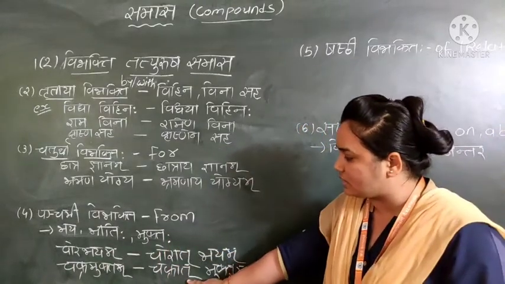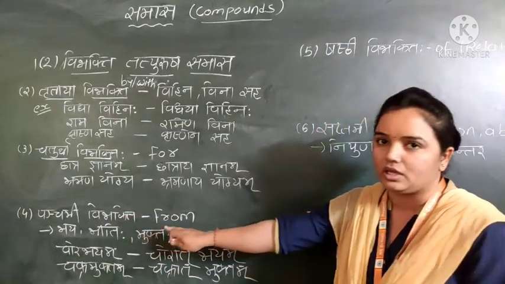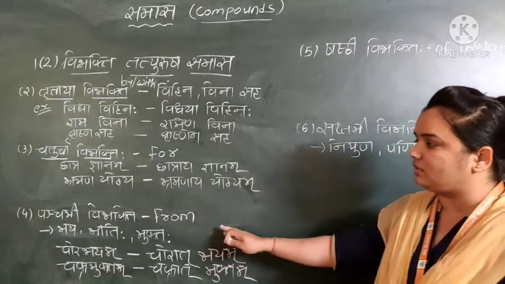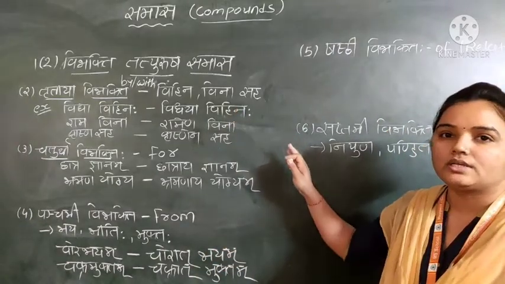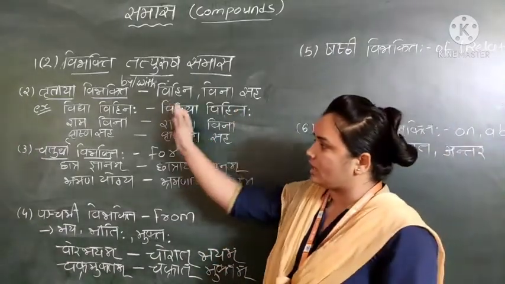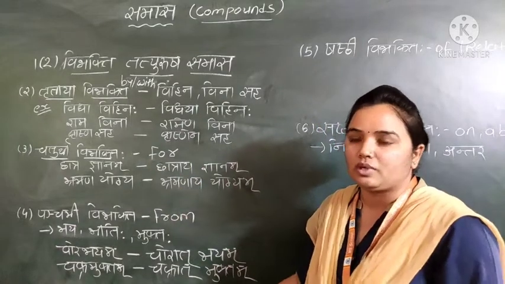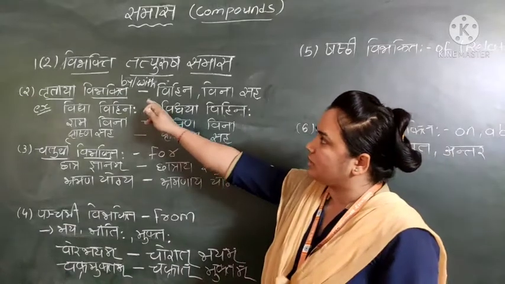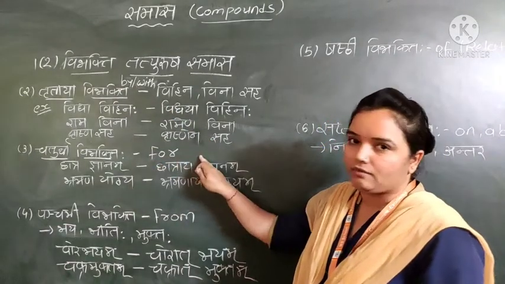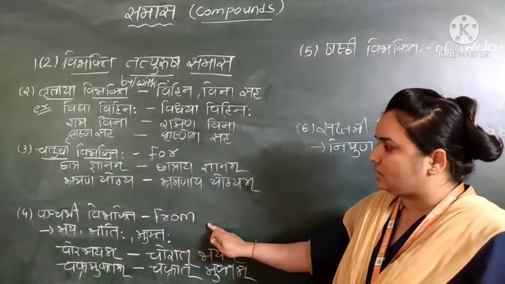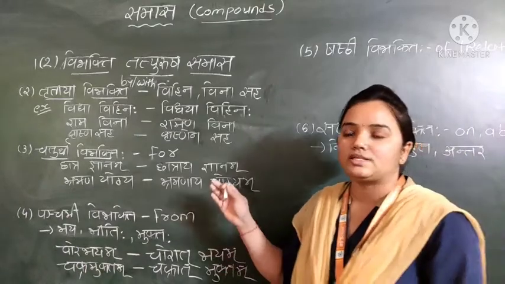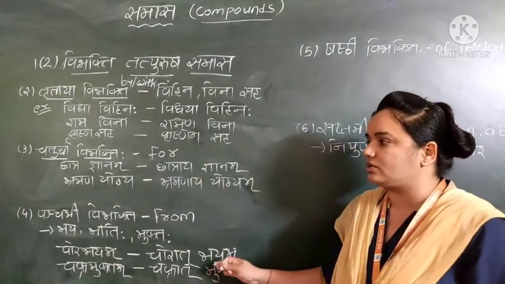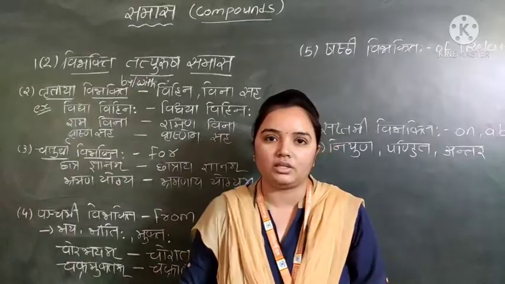When the first word is of Panchami Vibhakti, it is called Panchami Vibhakti Tatpurush Samas. So Tritiya, Chaturthi and Panchami: Tritiya is by and with, Chaturthi is for, and Panchami is from.